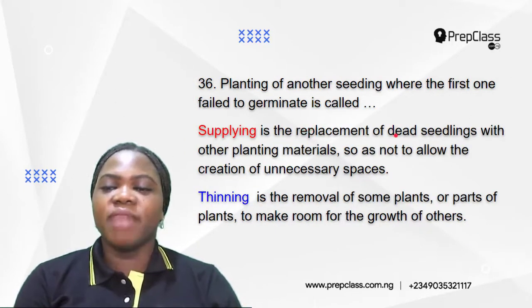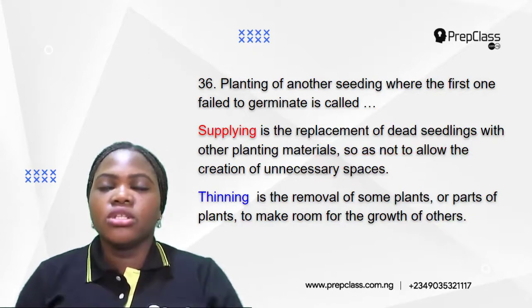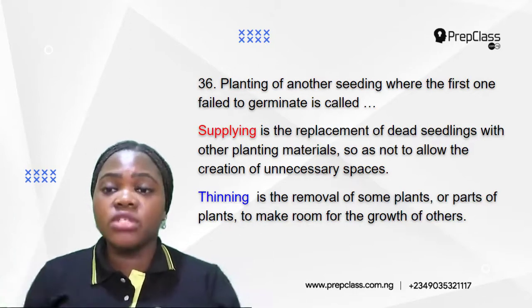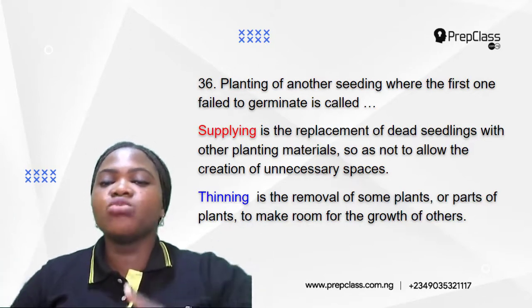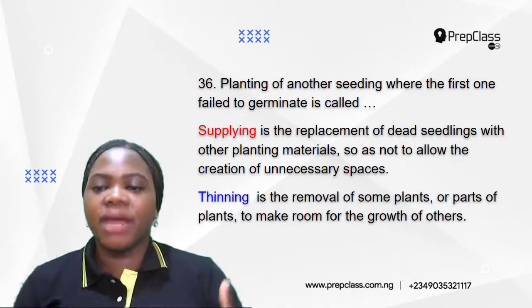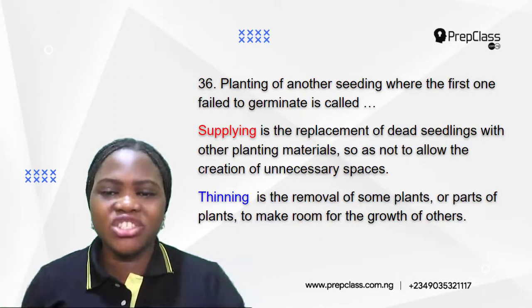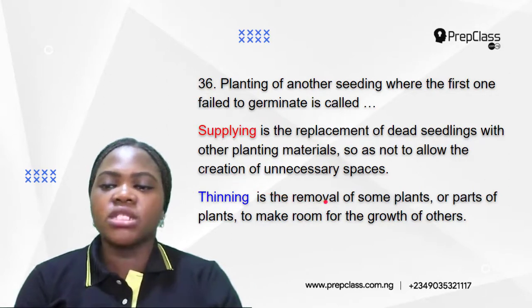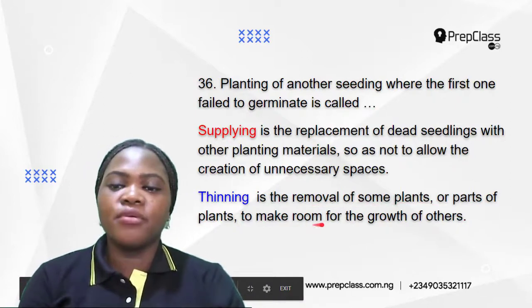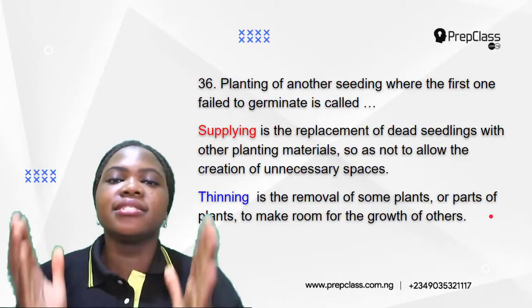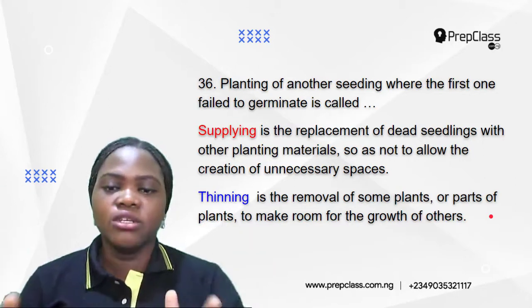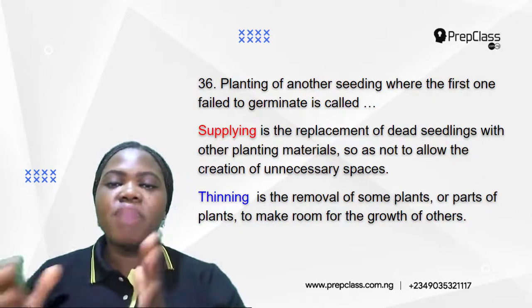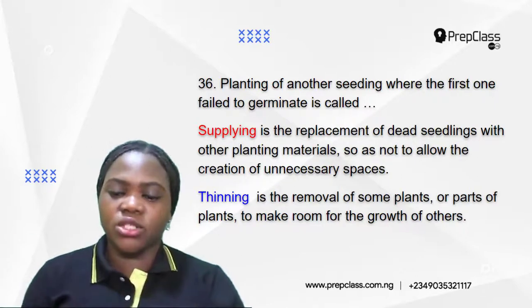Supplying is the replacement of dead seedlings with other planting materials so as not to allow the creation of unnecessary spaces. So when a seed dies or it refuses to germinate, we replace it with other seeds or other planting materials so that you don't have unnecessary spaces. Now, thinning is the removal of some plants or parts of plants to make room for the growth of others. So thinning is done to avoid overcrowding. So you remove some parts of plants to make room for the growth of the other parts of plants.